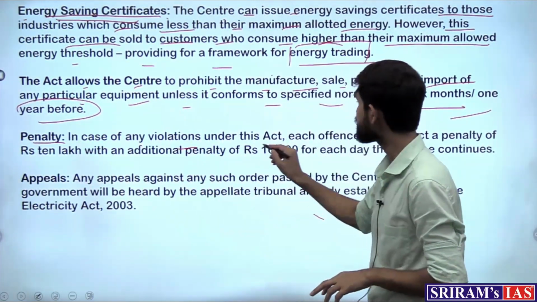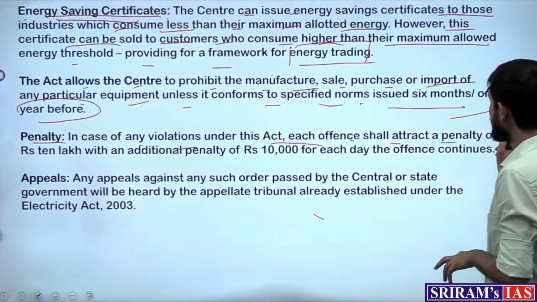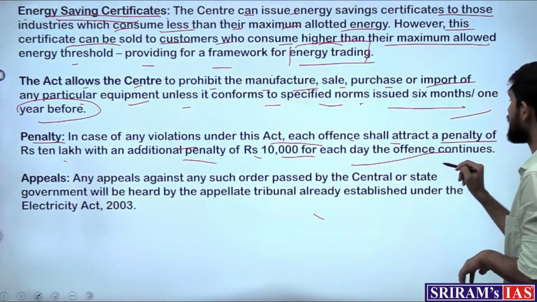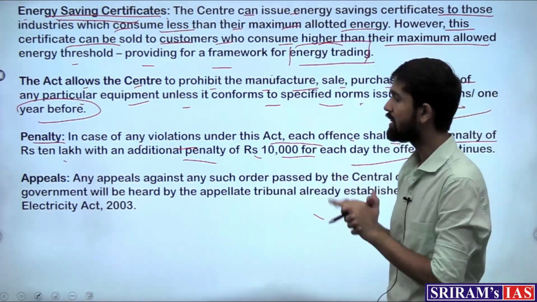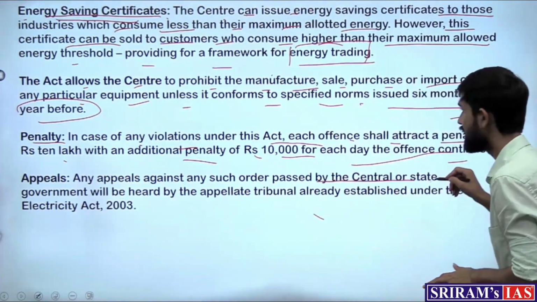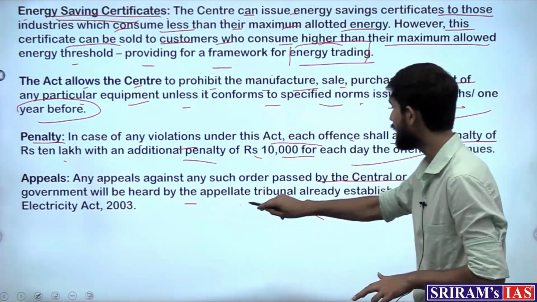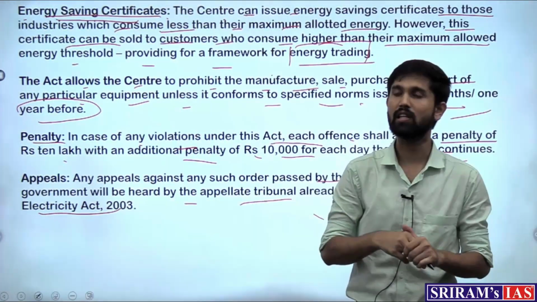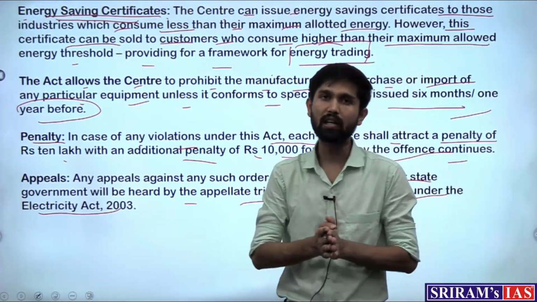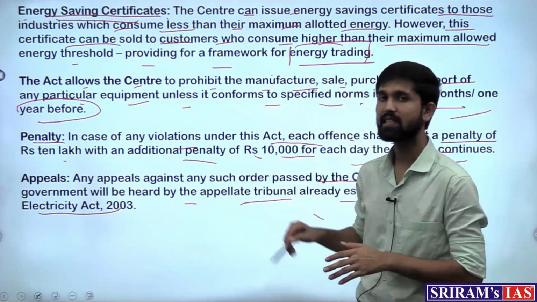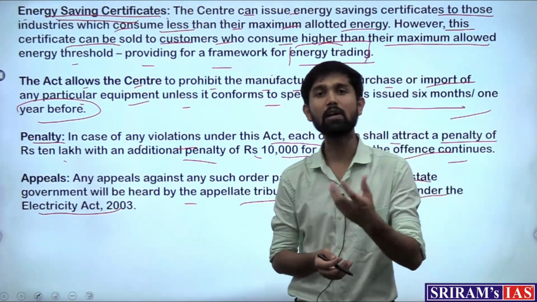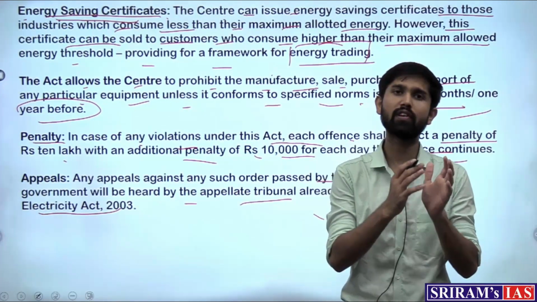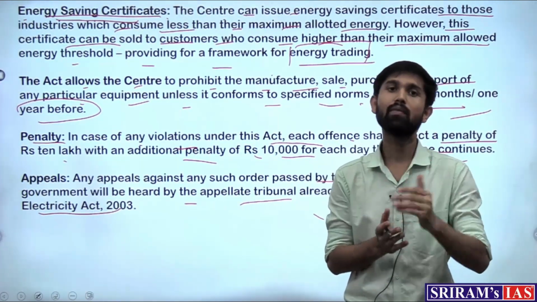In case of any violations under this Act, each offence shall attract a penalty of rupees 10 lakh with an additional penalty of rupees 10,000 for each day that the offence continues, and the appeal against the order passed by the central or state government will be heard by the appellate tribunal already established under the Electricity Act of 2003. So for any grievance that any organization would have from the ruling passed by the central or state government, the company or organization or the party can appeal towards that matter as well. So this was the background with respect to the Energy Conservation Act, which is set to be amended.